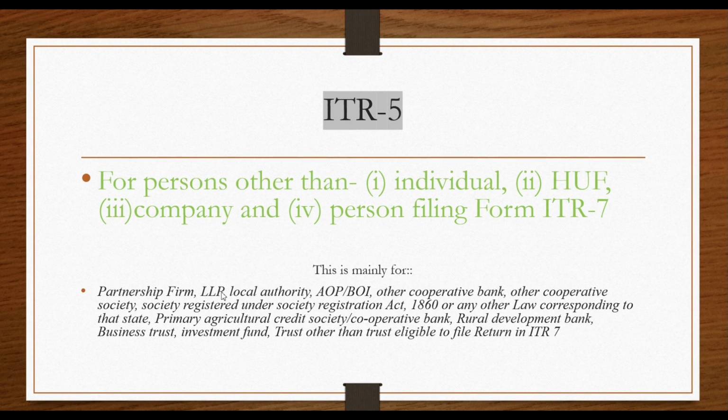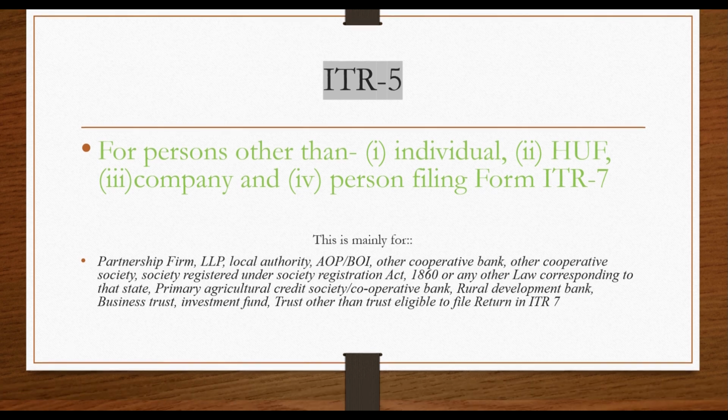LLP not covered in ITR 4 goes directly to ITR 5. Also local authority, AOP, BOI, cooperative bank, cooperative society, society registered under the Societies Registration Act, primary agriculture credit society, rural development bank, business trust, investment trust, and trust other than a trust eligible to file a return in ITR 7. These are covered in ITR 5.